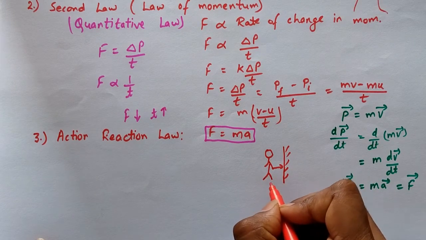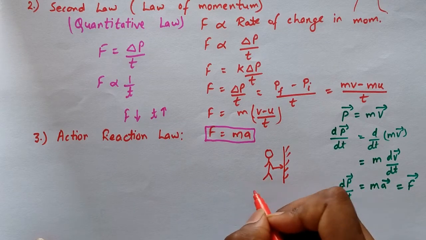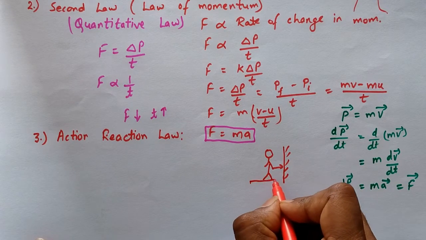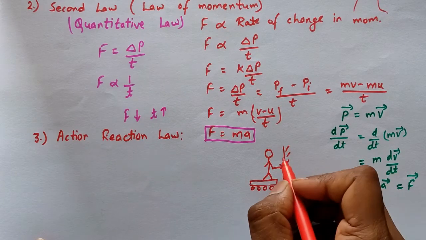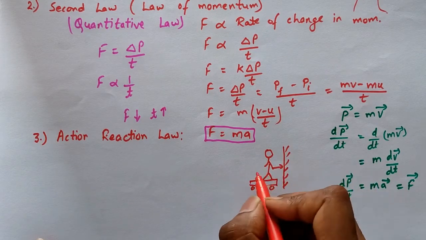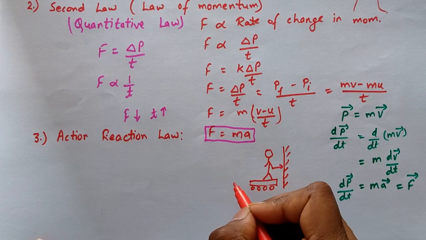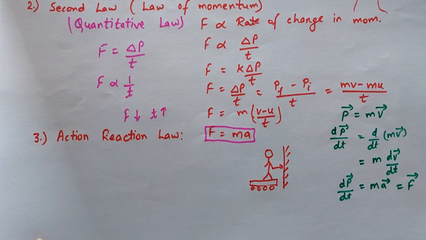Because there is some friction between the person's legs and the floor. If the person is on roller skates and pushes the wall, then what will happen? The wall will push him back, and we can easily see that the person is going back. So every action has an equal and opposite reaction.